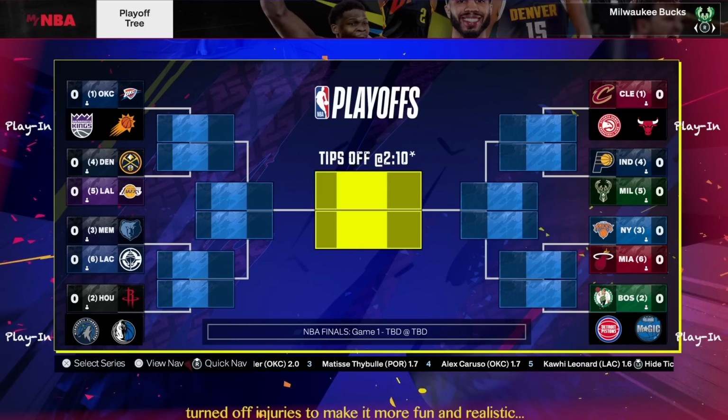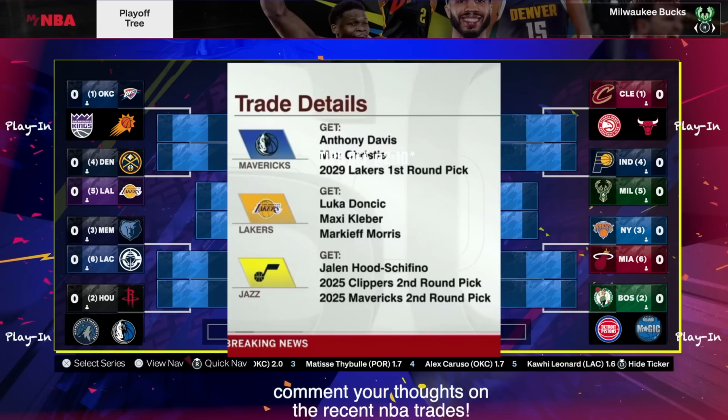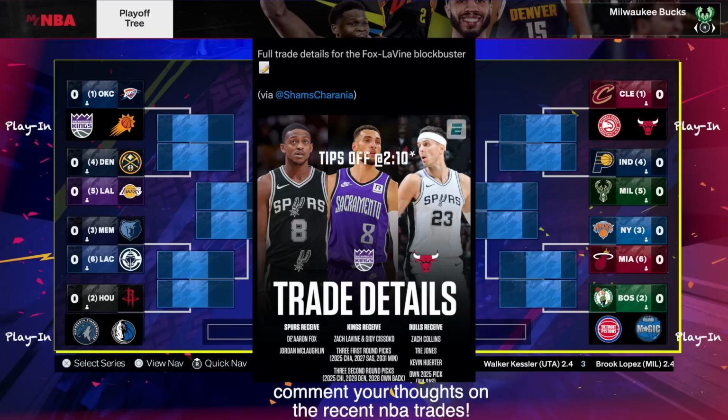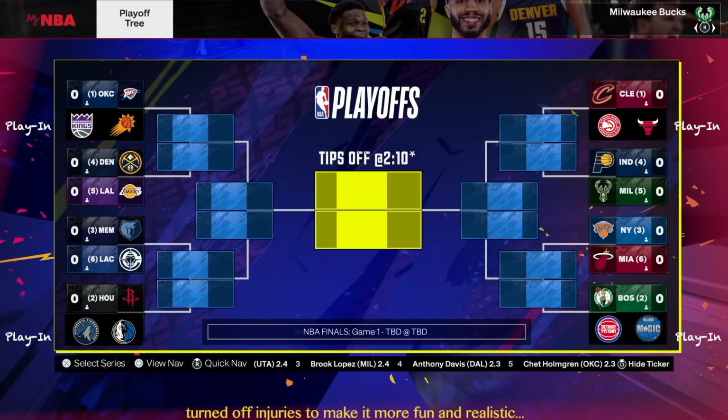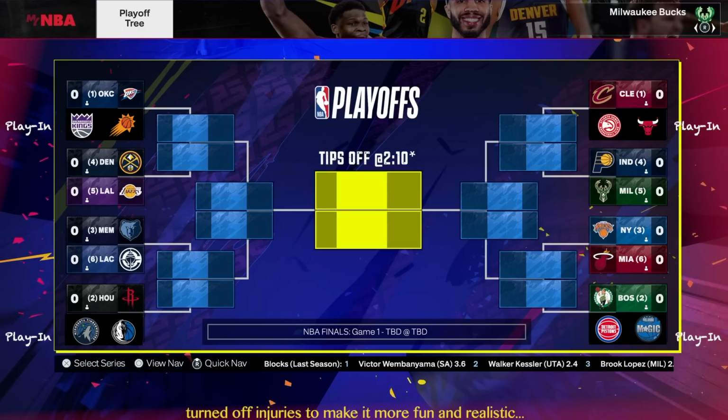And if you haven't seen the news, Luka Doncic was traded to the LA Lakers for the Dallas Mavericks and Anthony Davis. Also, a trade announced 2 hours ago, Zach LaVine's headed to the Kings in a 3-team deal that sends De'Aaron Fox to the Spurs. But the Spurs are not in the play-in tournament, so they're not in this video, but the Kings will, however, be in this simulation.